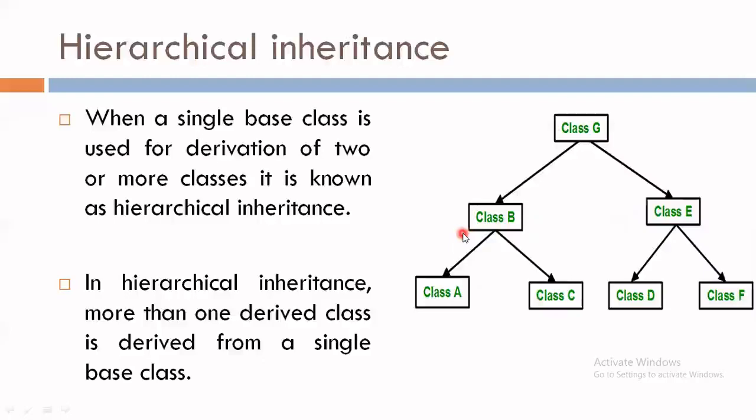That means class B has two children, class A and class C, and class E has its own children, class D and class F. So we can see different levels of hierarchy in this diagram. This is known as hierarchical inheritance.